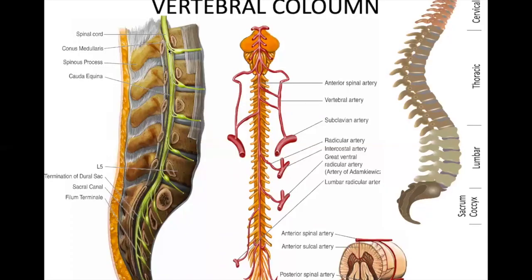This is a vertebral column and inside it, this is a spinal cord. Here you can see the vertebral column. It is divided into cervical part, thoracic part, the lumbar part, and the sacrum coccyx.